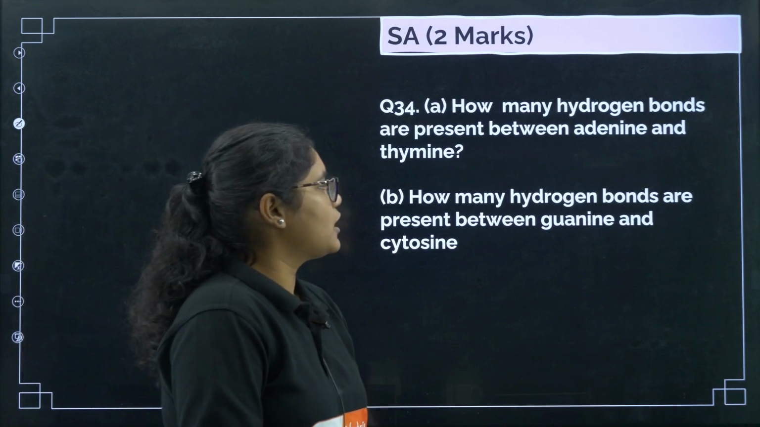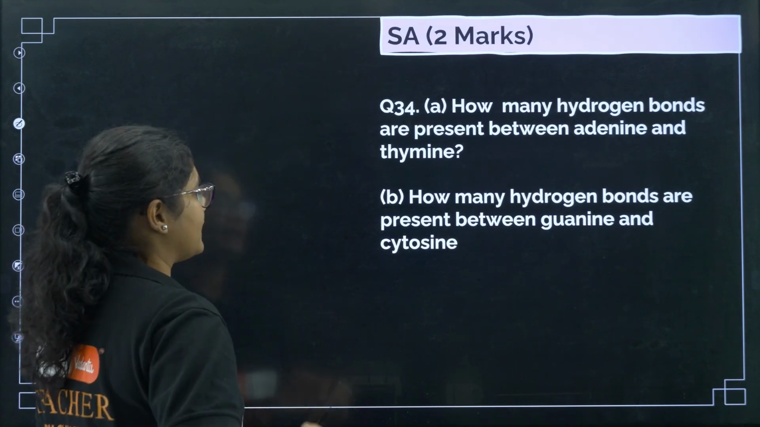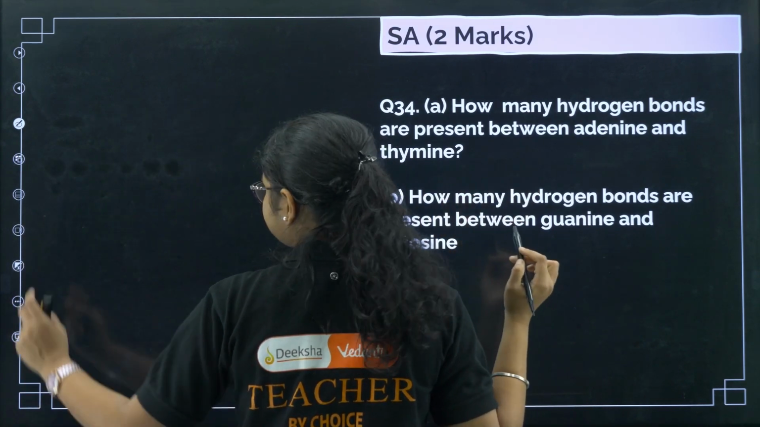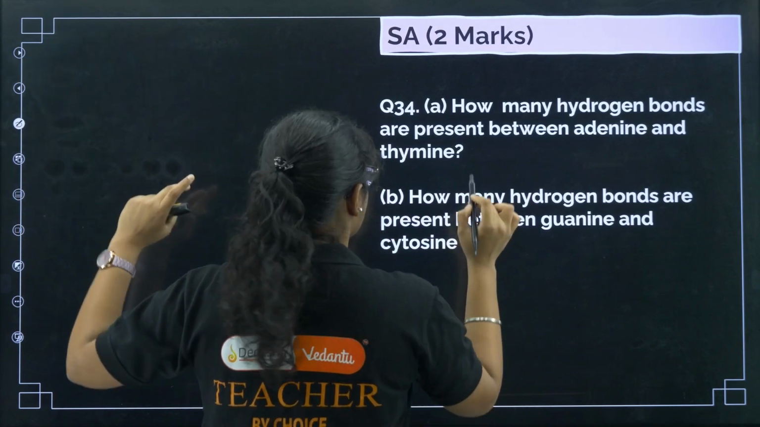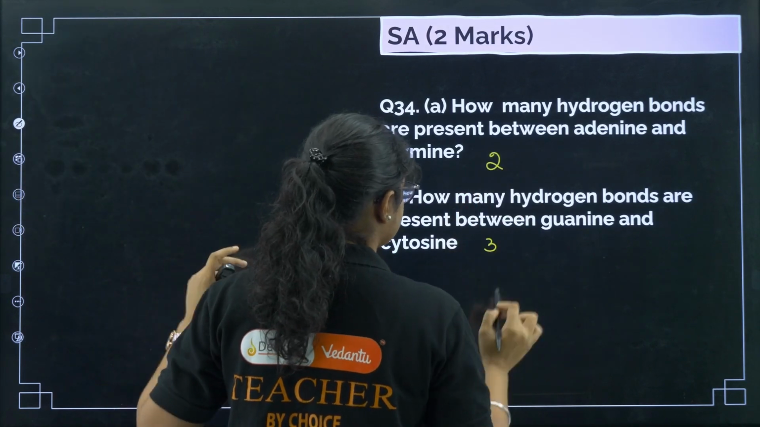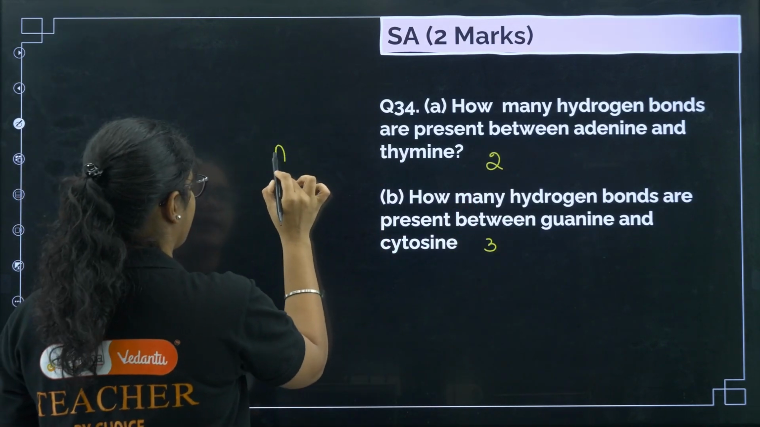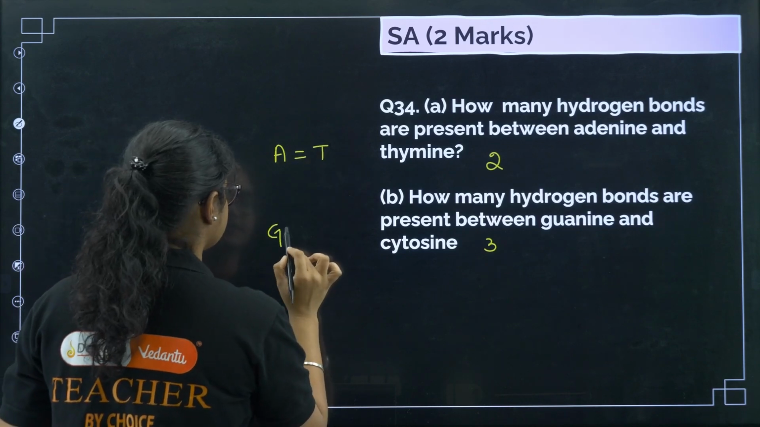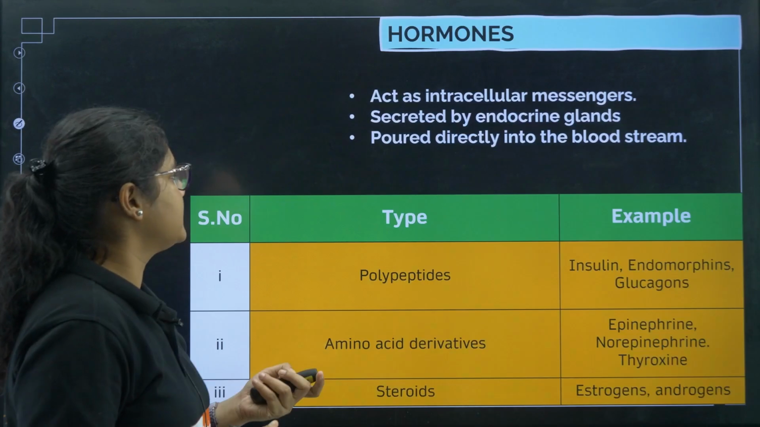Next, question number 34, how many hydrogen bonds are present in adenine and thymine? So here there are A and T, right? We have 2 bonds here, and between G and C we have 3 bonds, right? A and T like this and G and C. Now let us see the next question.